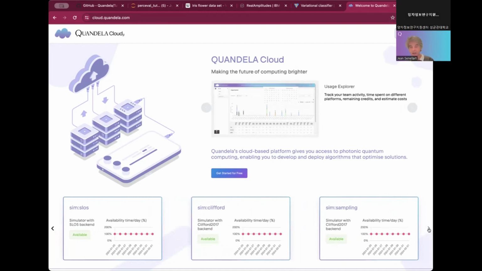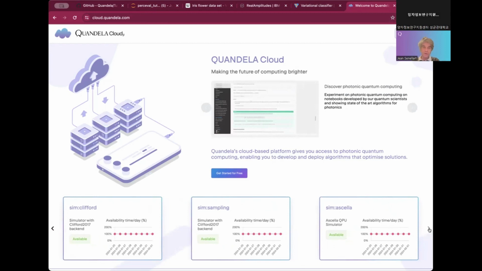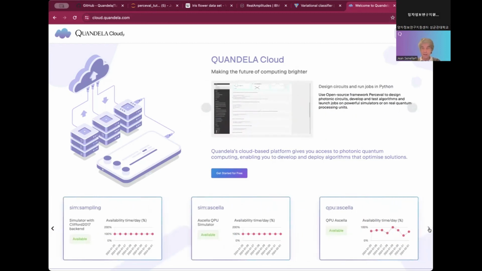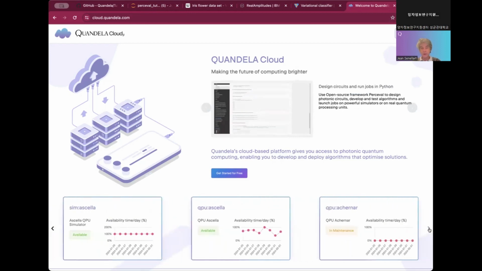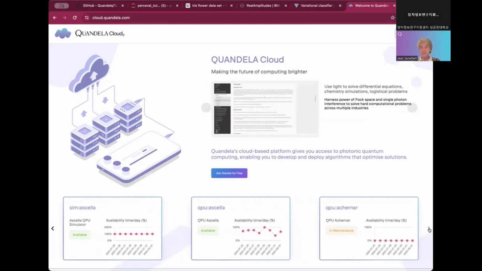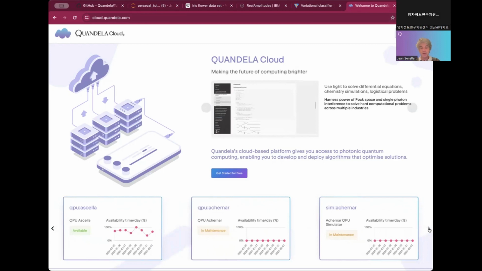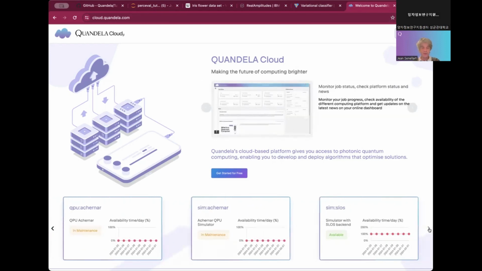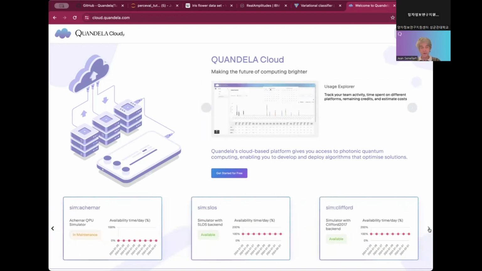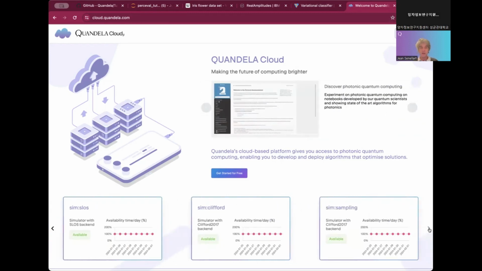So when you go there, you have an idea of availability, and for us, it's important to show this availability because making a quantum system is hard, but making a quantum system available 100% of the time is even harder. And we believe that the quantum industry must focus on this availability because if our computers are not available, we won't be able to implement algorithms, we won't be able to have day-to-day applications.